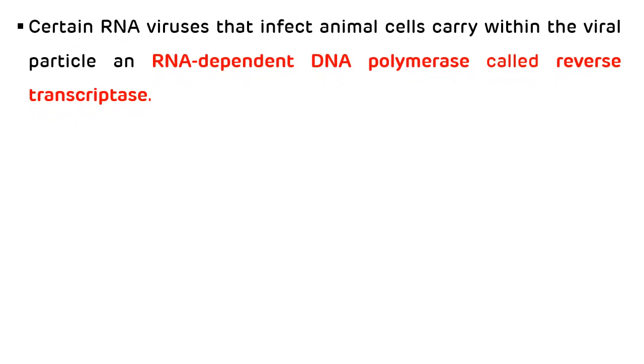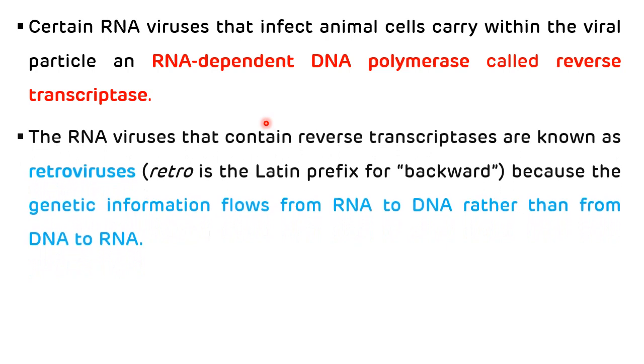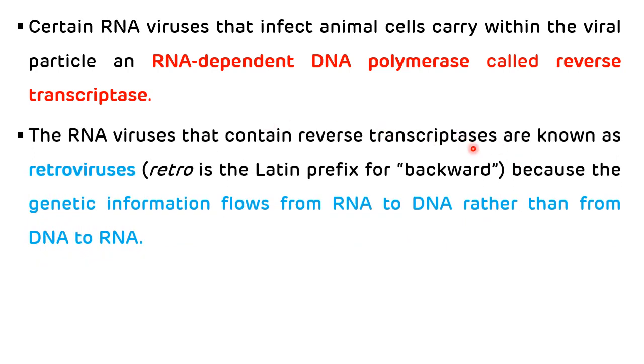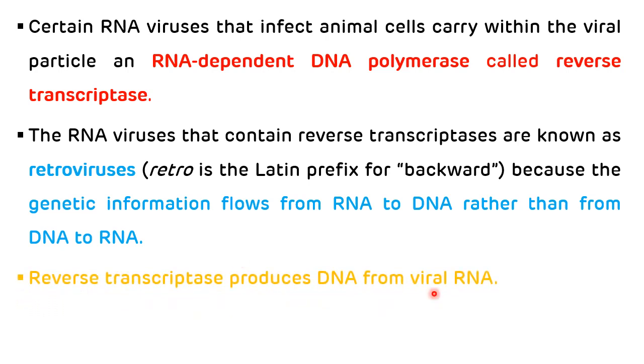Certain RNA viruses that can infect animal cells carry within the viral particle one special enzyme called RNA dependent DNA polymerase, which is also called reverse transcriptase enzyme. And the viruses which contain this reverse transcriptase enzyme are known as retroviruses. Retro is a Latin prefix that means backward, because in retroviruses the flow of genetic information is from RNA to DNA rather than from DNA to RNA. And this reverse transcriptase produces DNA from the viral RNA.